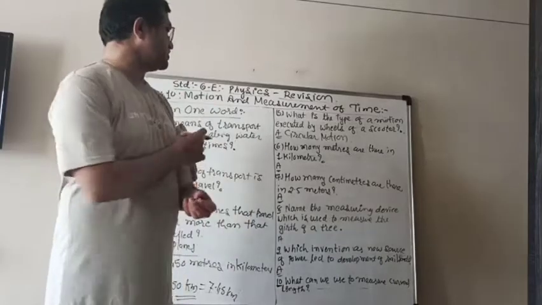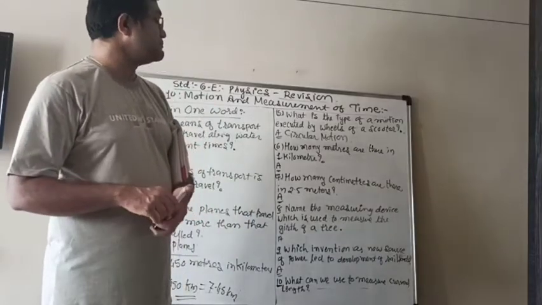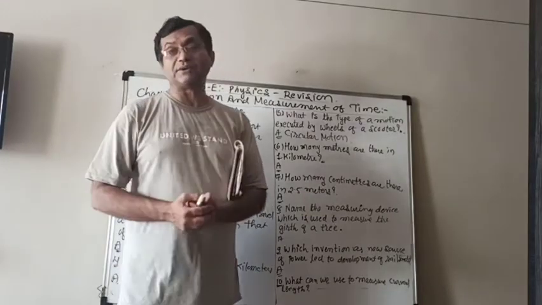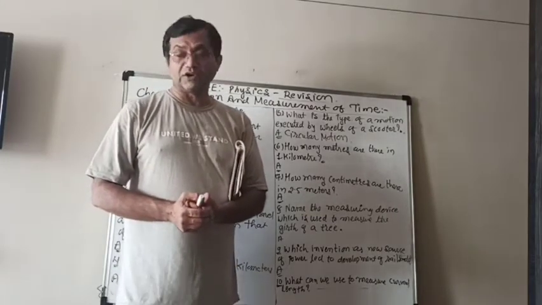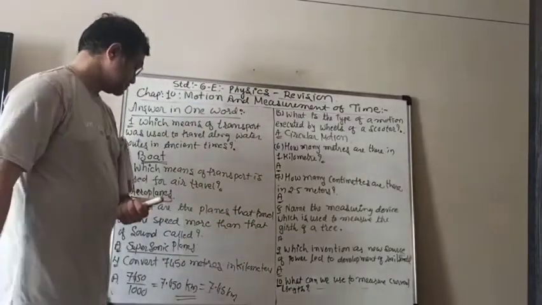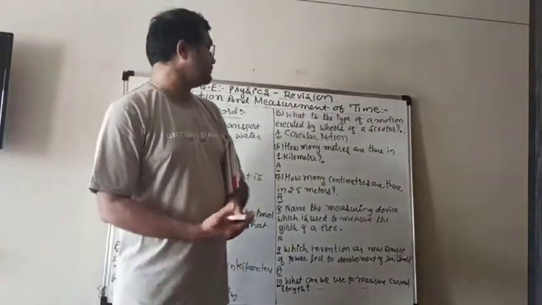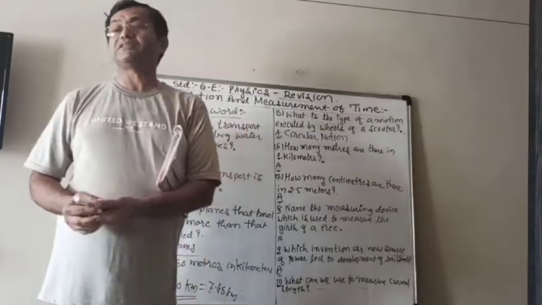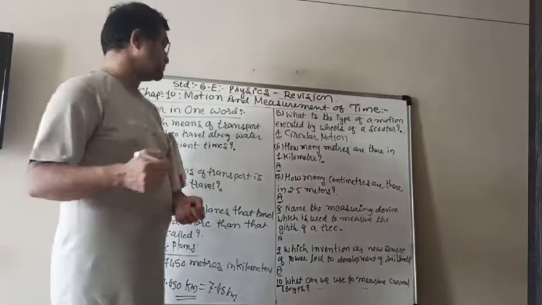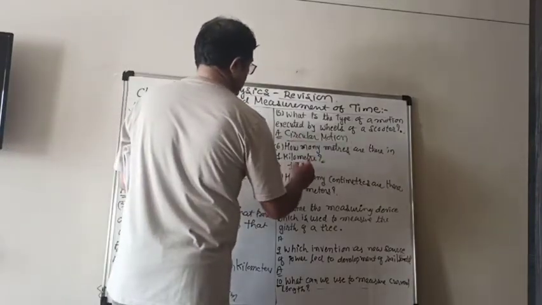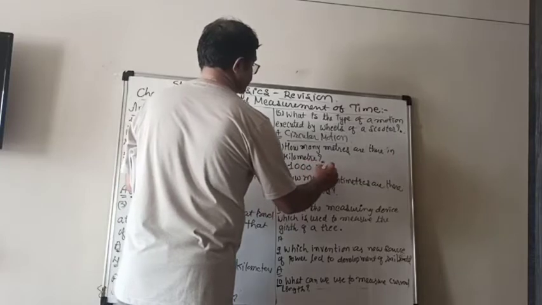The next question is, how many meters are there in 1 kilometer? We already talked about it. Now here when we convert this, in 1 kilometer we know that there are 1000 meters. So your answer is 1000 meters.